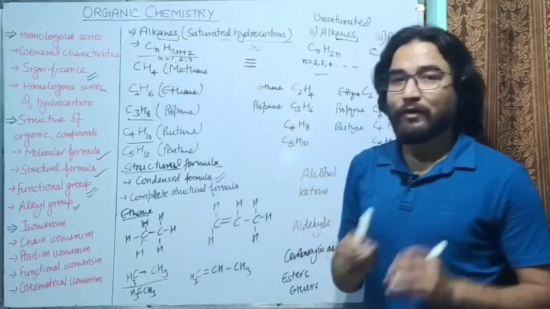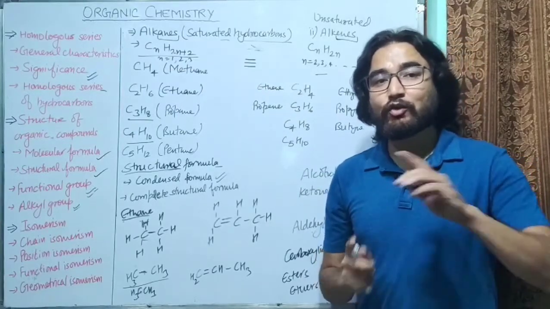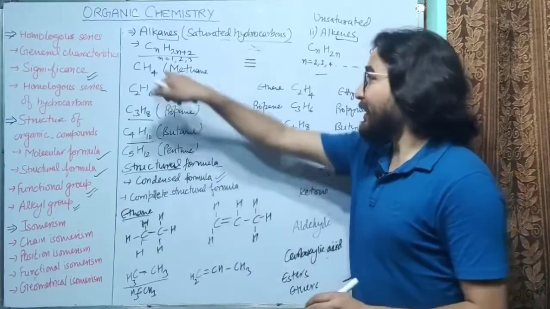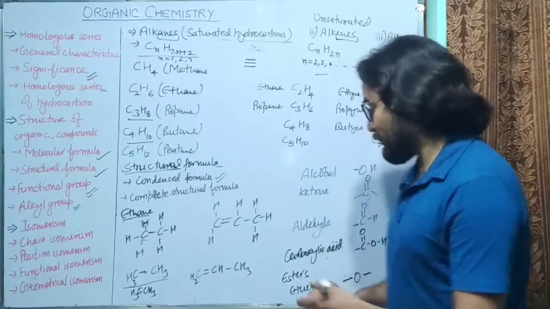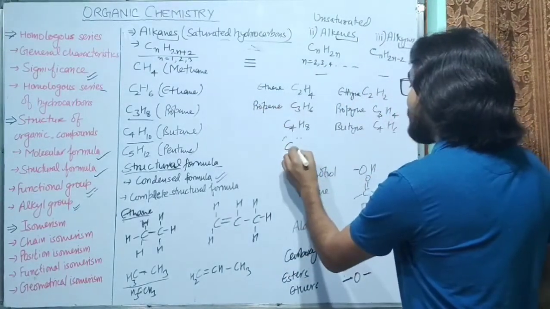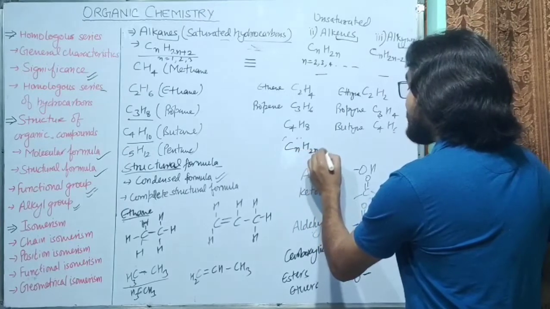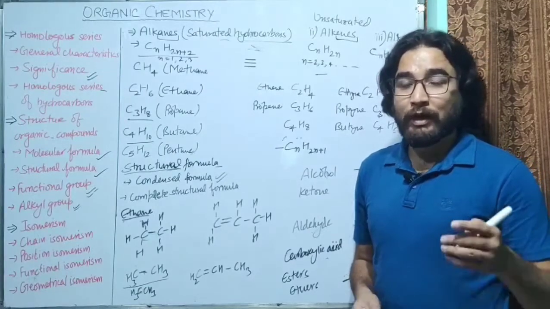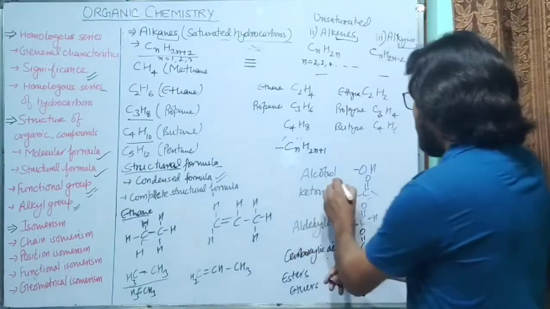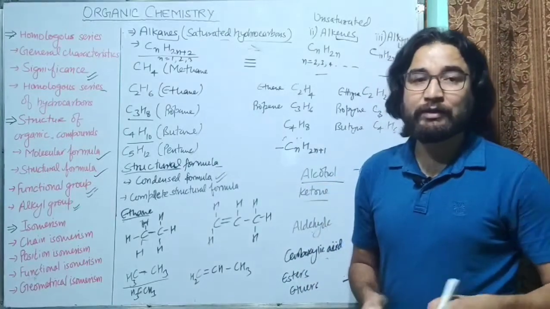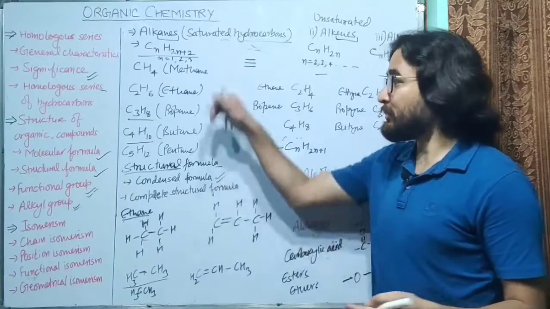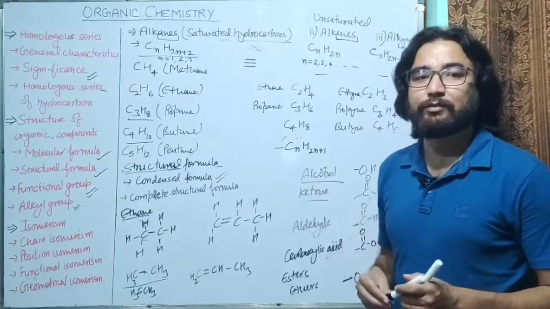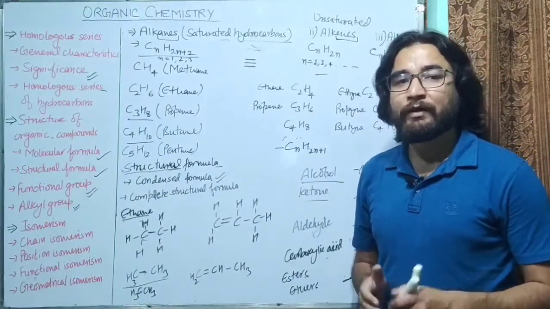What is the general formula of alkanes? That is CnH2n+2. Now, if we remove one hydrogen atom from an alkane, it will become an alkyl group. So the general formula of an alkyl group is CnH2n+1. It means if we remove one hydrogen atom, carbon requires one bond, and that bond can be formed with these functional groups or with any hydrogen atom. So these are examples of functional groups, and this is the general formula of an alkyl group. You have to remember the general formula of the alkyl group.